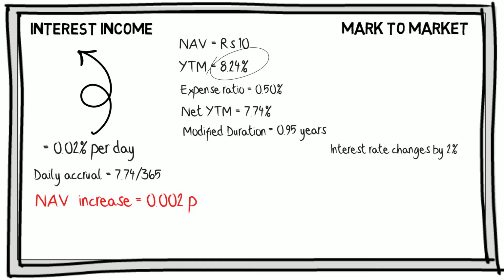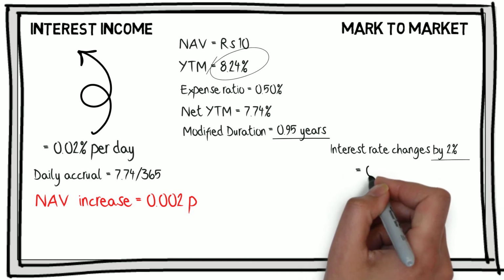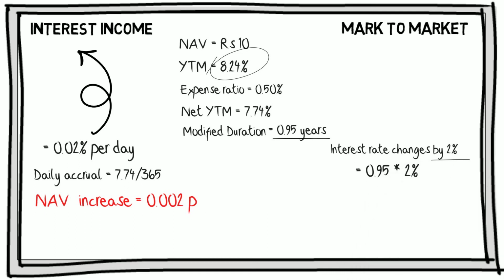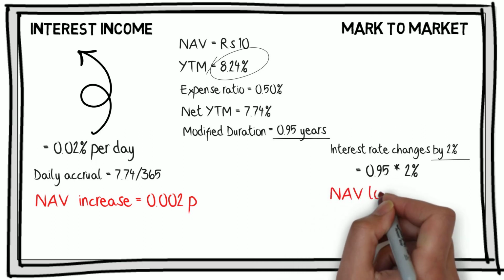This drop in NAV would be equal to the modified duration multiplied by the change in interest rate, or 0.95 times 2%, which amounts to 0.19%. That is a loss of 10 into 0.19% or 0.019 paise.